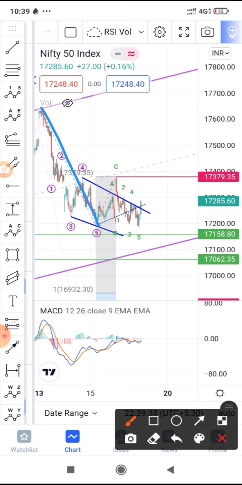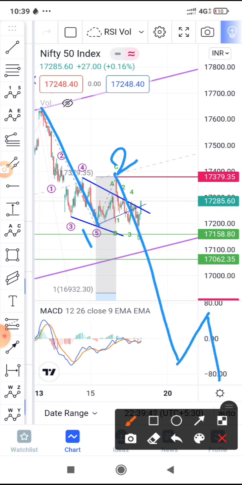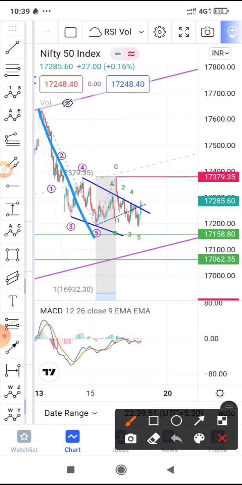So now here when you see, I have plotted this as a 5-wave sequence. So this completes as 1, this is 2, and this is the 3rd wave in progress. 4th wave will come, 5th will finish here, and we will call this A. Then there will be a retracement again. So here internally when you see, this is wave 1, this is wave 2, and this is the start of the 3rd wave. So this will be 1 again, this will be 2. So somewhere here it should finish the wave 2 and start the dip.